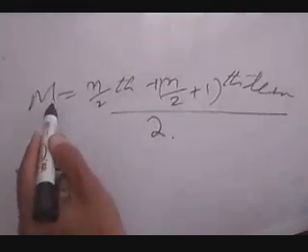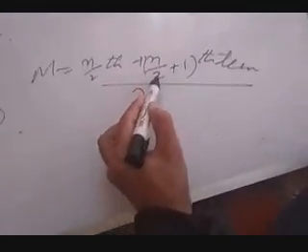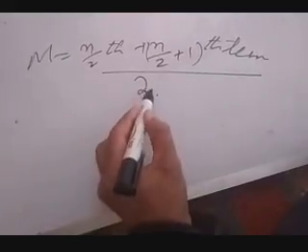That means in case of discrete series, the median is once again the same. Median equals n by 2th term plus n by 2 plus 1th term, divided by 2.